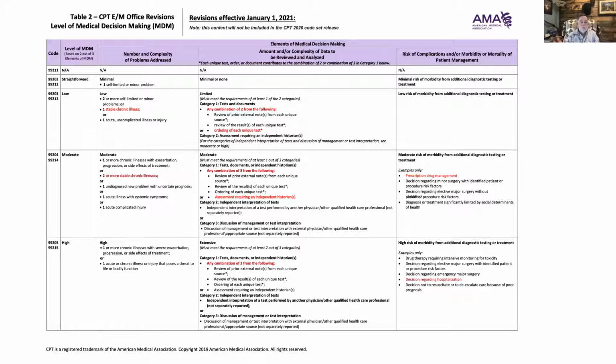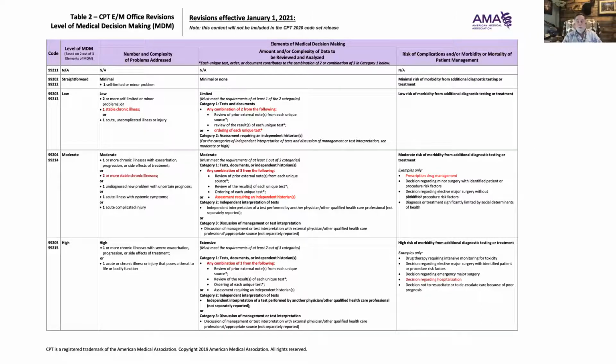And as far as what the doctor's looking at, they're looking at any combination of two of the data. That would be a limited level of data, such as a review of prior external tests, or reviewing results of each test. We're looking at his EKG, and then we're ordering a BMP or something on that patient right there. And if we're not billing out for the EKG and we're not billing out for the BMP, we get to count it. Now, if we're having somebody else do it, then we can look at it and count it. But if we're billing it out ourselves, we really have trouble counting it in this area because that would be double dipping or double counting. And everybody knows that that's frowned upon in this business.